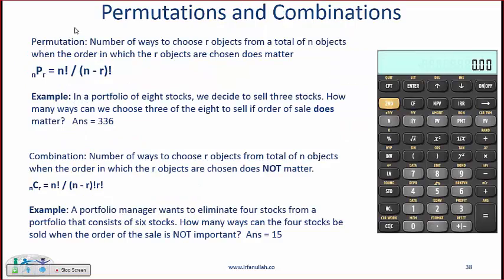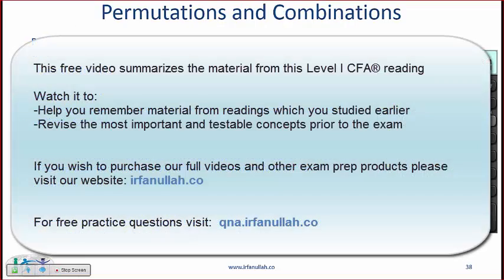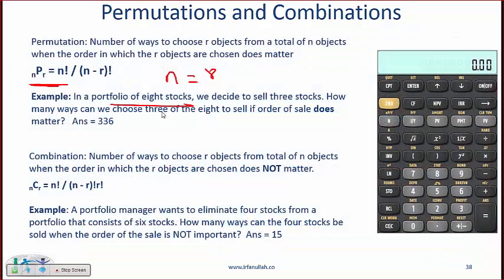Okay, next, permutations and combinations. Here again I strongly encourage you to use the formula. When we talk about permutations, nPr, or let's just say that in a portfolio of 8 stocks, then n would be 8, and we want to choose 3 of those stocks to sell, and the order matters. Let's say that if you start selling, there'll be a huge issue. So the order in which you pick the 3 from 8 matters.